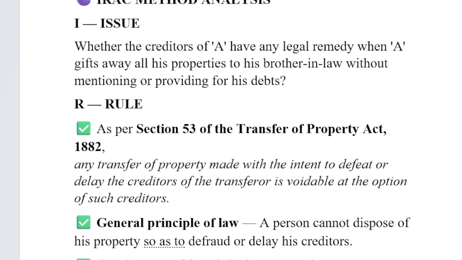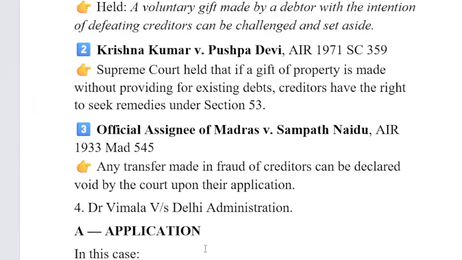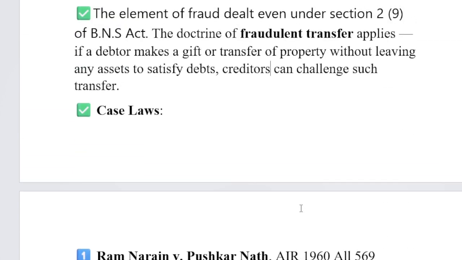In the case of Dr. Vimla versus Delhi Administration, the honourable court has said that there are two elements, that is deceit and injury to the person deceived.